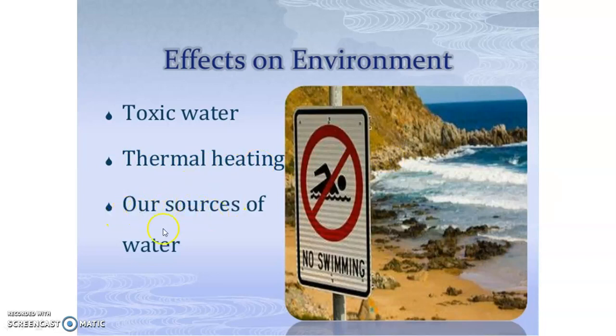If our sources of water, that is surface water or groundwater, as we saw in our previous topic, are contaminated, then that water is going to affect the environment also, which will damage or degrade our environment too.